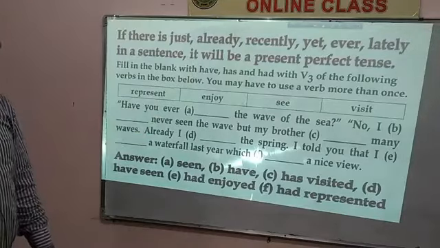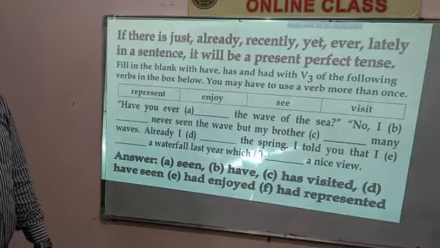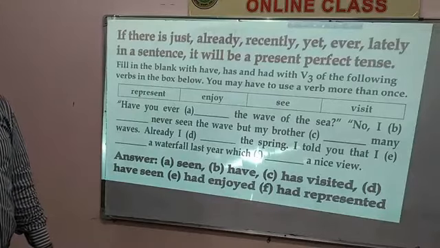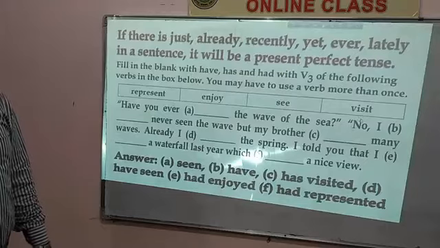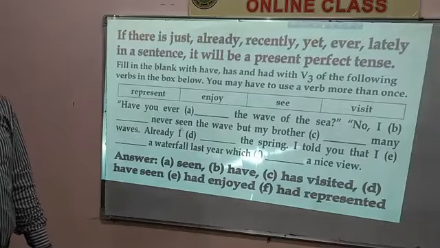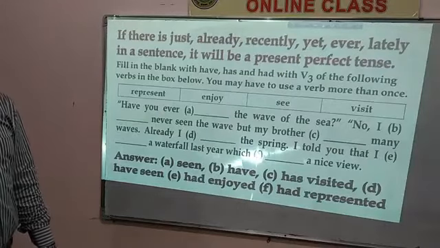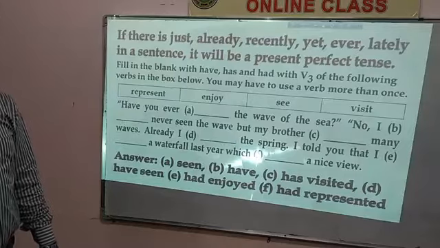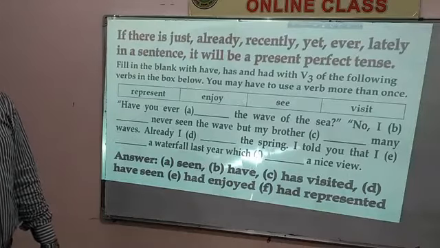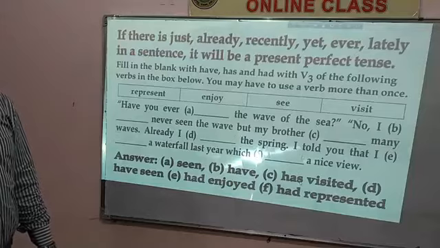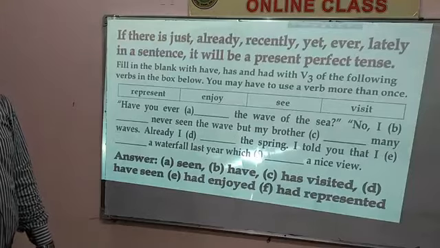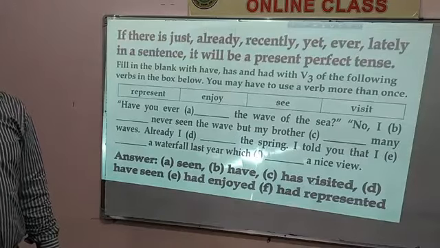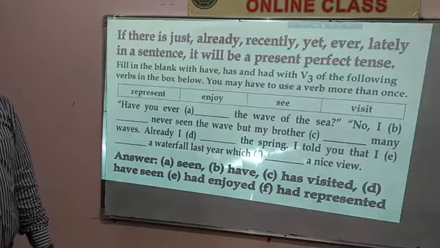It means the answer is here: have you ever seen, it means V3 because here is ever, and the wave of the sea, No, I have never seen. It means V3. So here we have to use have seen the wave, but my brother has visited many waves. It means you have to use present perfect tense, has plus V3.